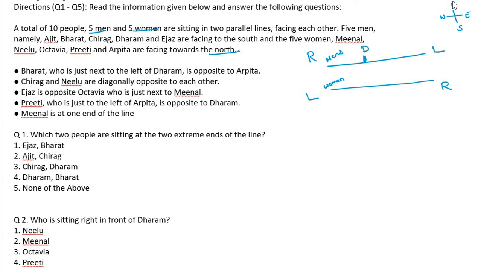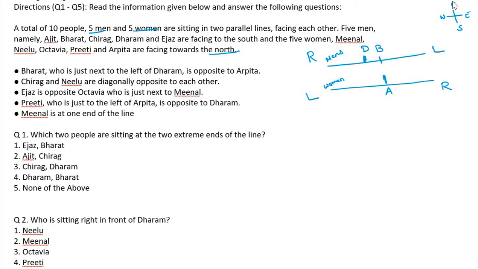Dharam is here. Who is next to the left? Left means that side. Already we have mentioned here, so it will be easy for us. Bharat is left of Dharam, opposite to Arpita. This is Arpita. Opposite to Arpita. Chirag and Neelu are diagonally opposite to each other. Diagonally means, already I explained. Okay, diagonally opposite each other.